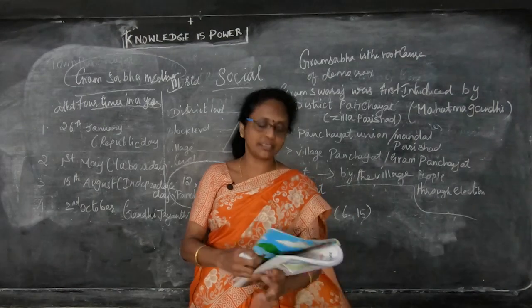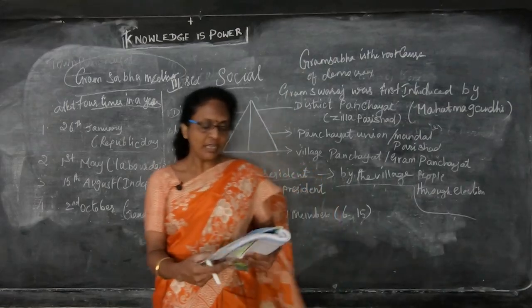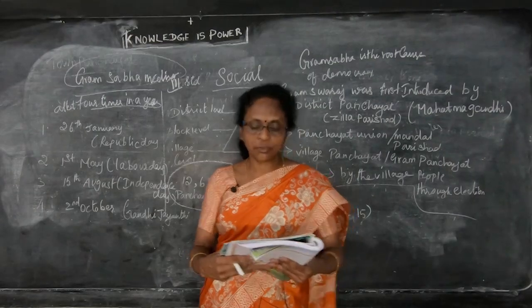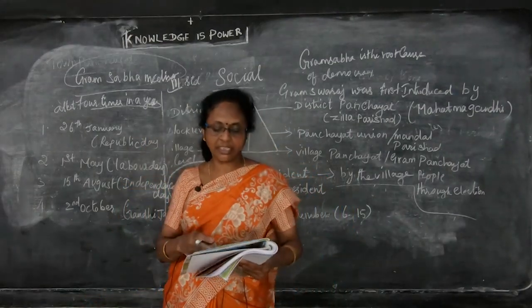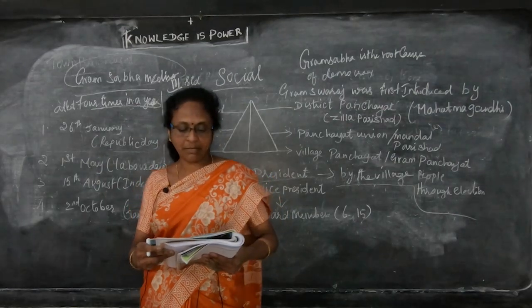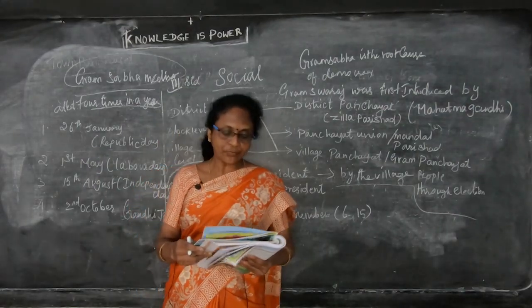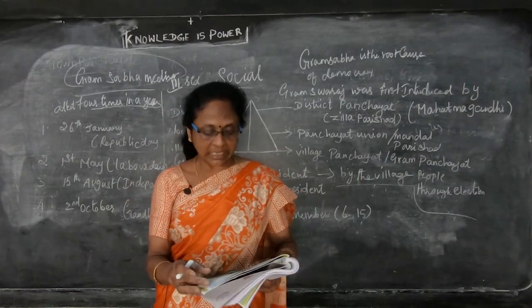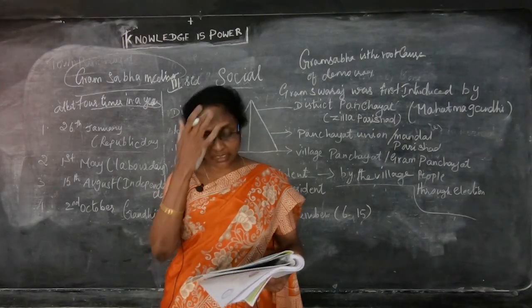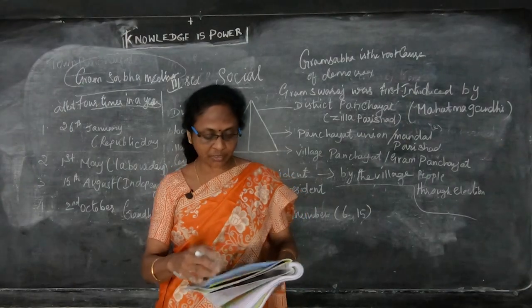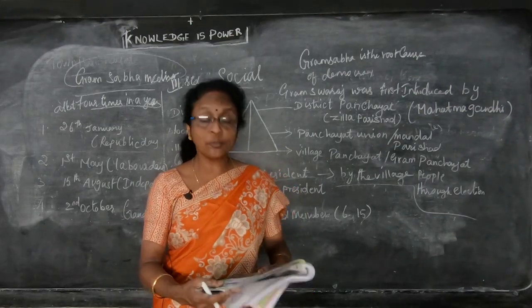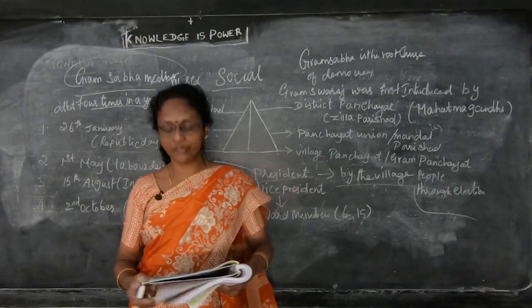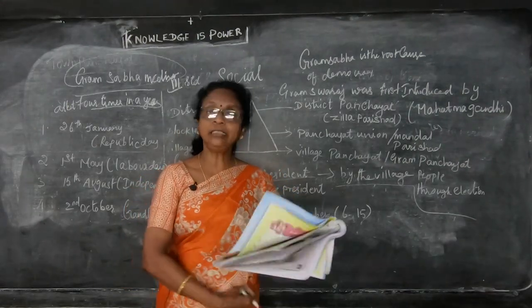Collecting tax is an obligatory function, and discretionary functions are those they do voluntarily: planting trees, setting up and maintaining public markets, setting up gardens, establishing passenger lodgings, setting up and maintaining playgrounds, constructing libraries, establishing centers for informal and adult education, organizing festivals in villages. Most of the festivals are conducted in villages, and it is nice. And maintaining the cleanliness of the villages. For all this, they have to collect the taxes.